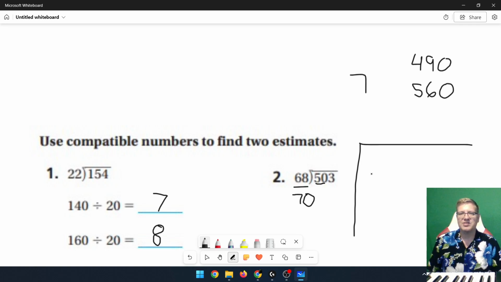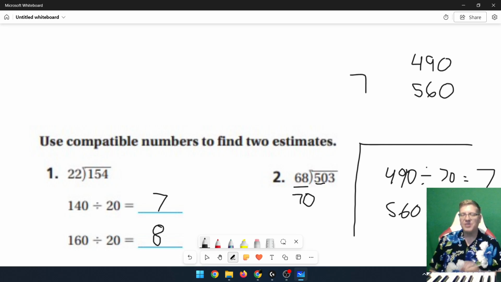And we want to start with 490 divided by 70 equals 70. Or excuse me, 7. Sorry. 560 divided by 70 equals 8.